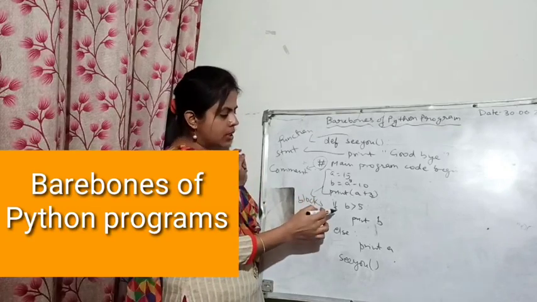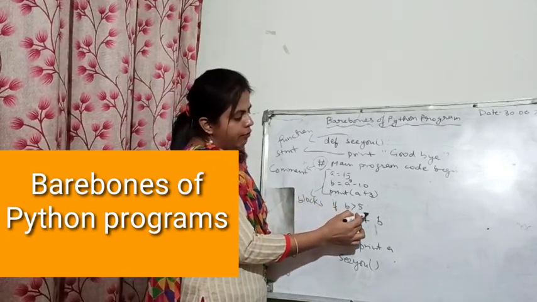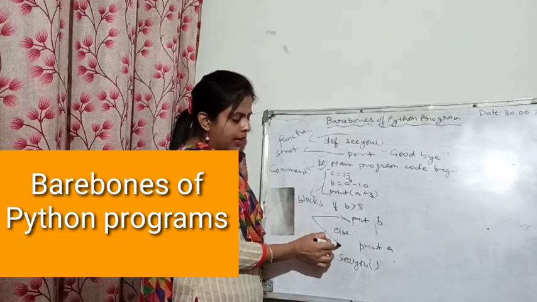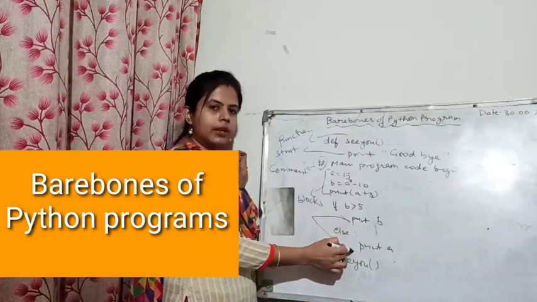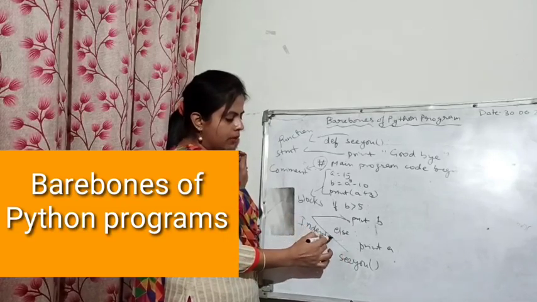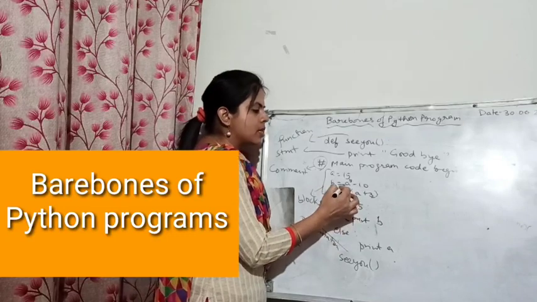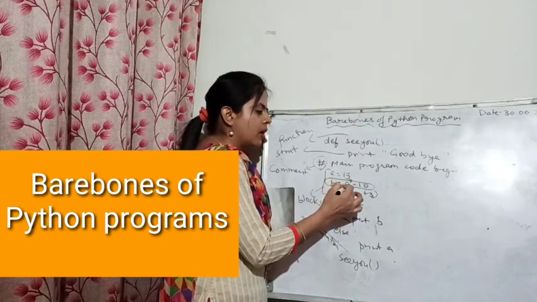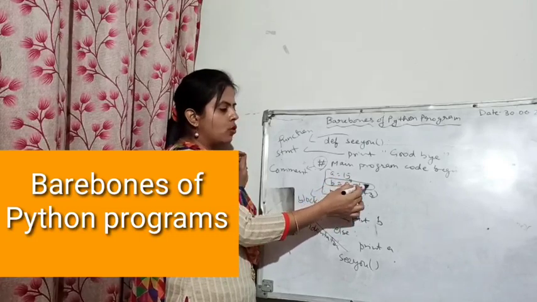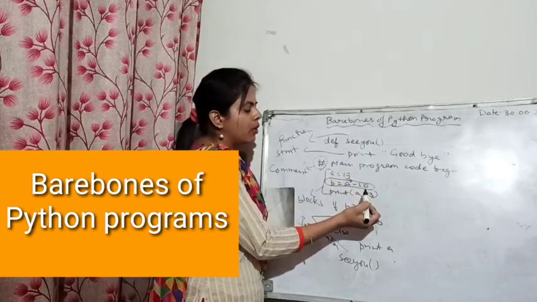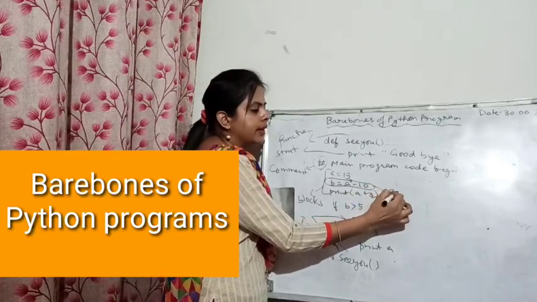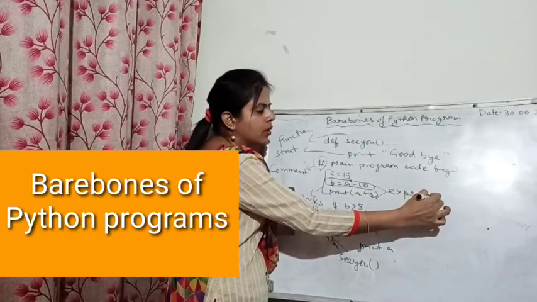Okay. Now you can see that after if b greater than 5, print b is written, and in the else part also there is a space. So this will be called indentation. And this set of tokens, which are performing some kind of instruction or are going to give me a value, will be called expressions.